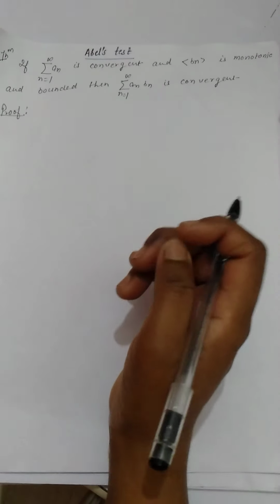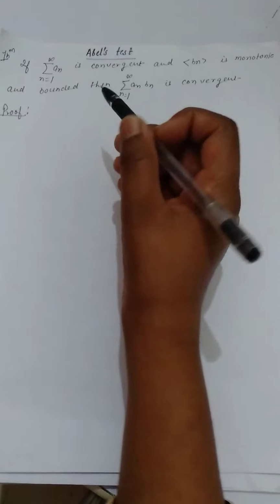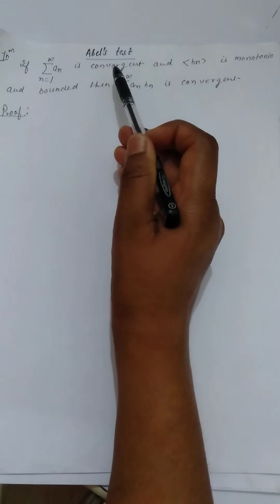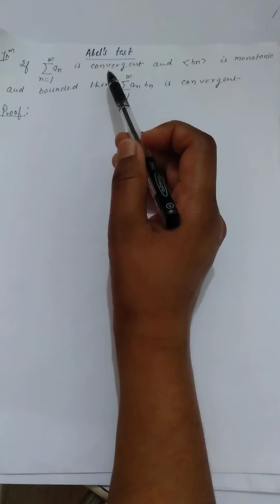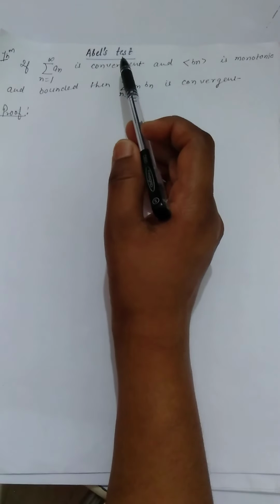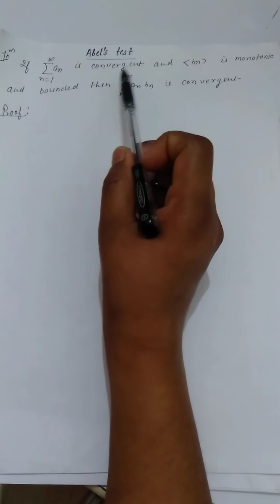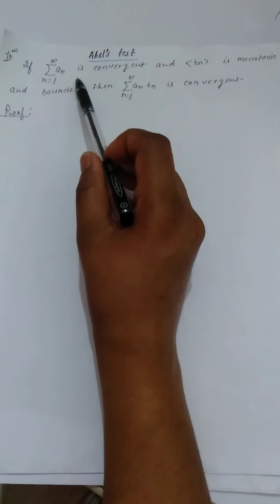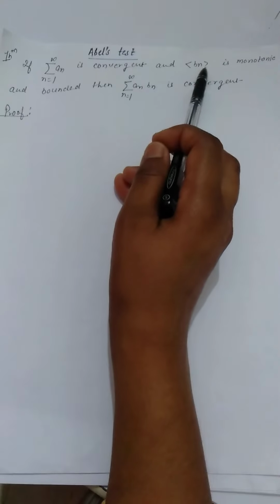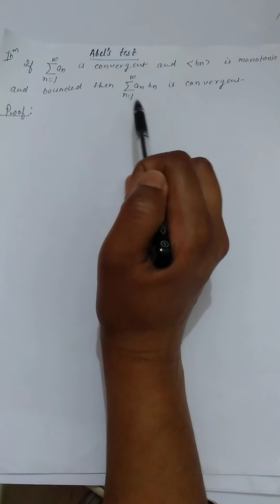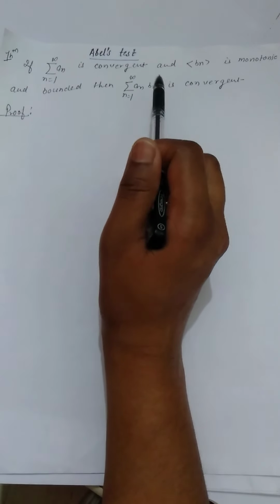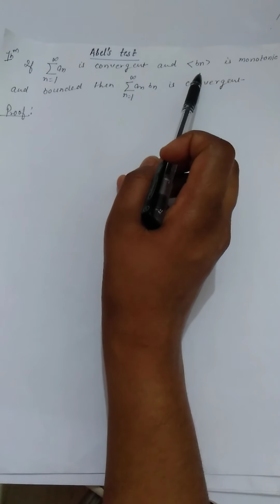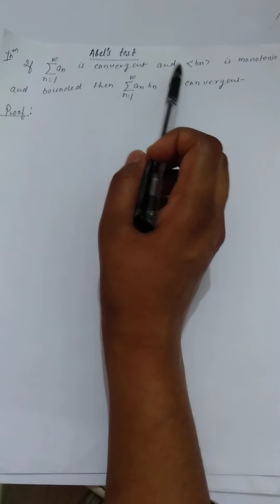Hello everybody. In the present lecture, we shall discuss Abel's test for checking the convergence of an arbitrary series. And we have a particular type of arbitrary series which can be decomposed into one series and another sequence. That means the arbitrary series which we have is the product of a series and a sequence. Okay, and what is the property of that series?